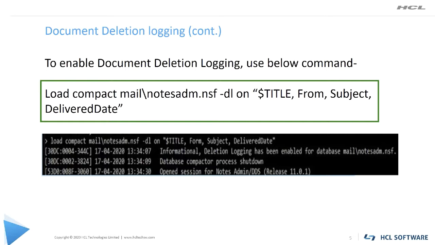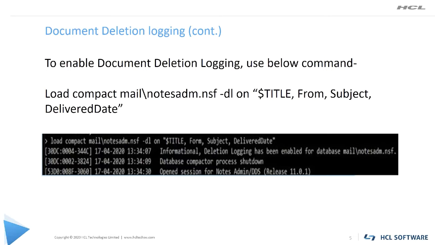There are switches like on or off, so we are using on, and then the list of any four fields in the document. So these fields can be subject, sender, delivered date, posted date, or anything. Now once you give this command, server will respond like deletion logging has been enabled for database and then the name of a database.